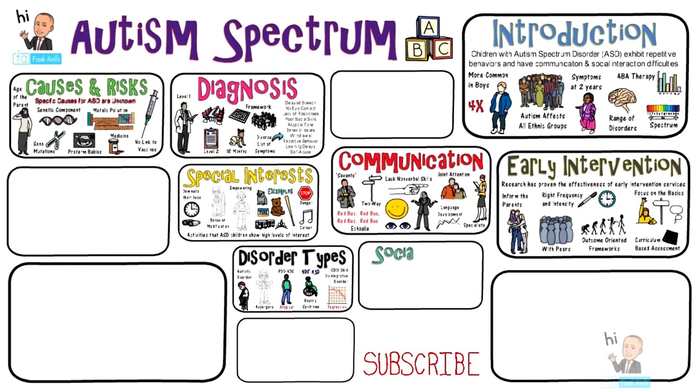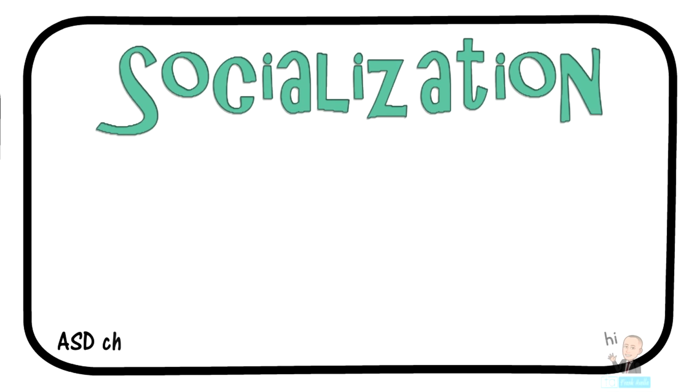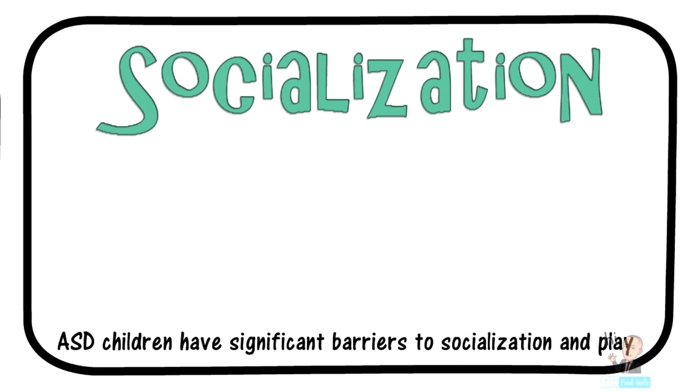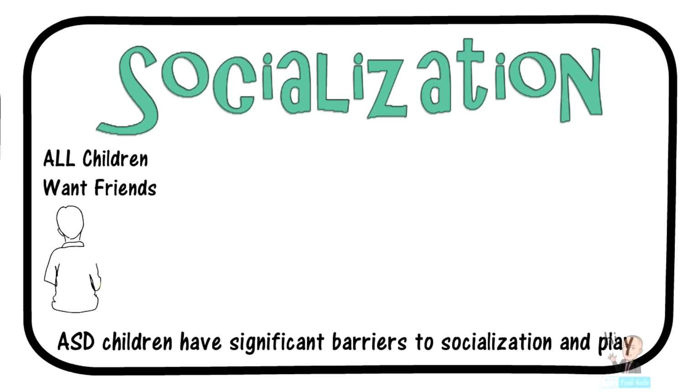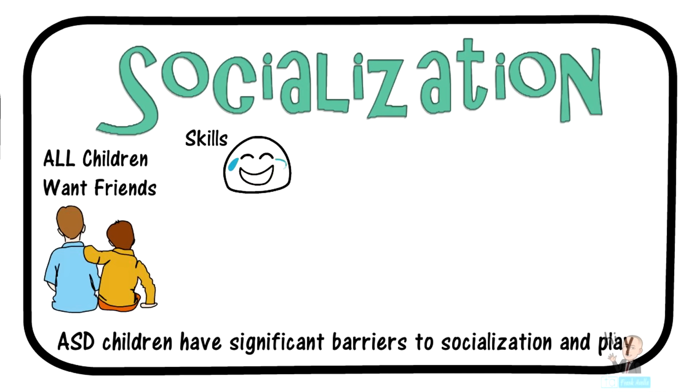The next topic lined up is socialization. Autism spectrum disorder children have significant barriers to socialization and play. First, understand that all children just want to play and have fun. The problem is that these children just don't know how to do it. Being able to socialize isn't an easy thing for anybody. It takes certain skills. Play is a form of socialization.